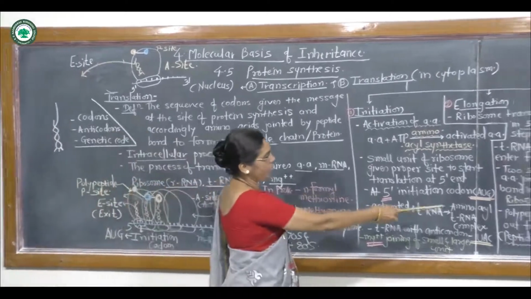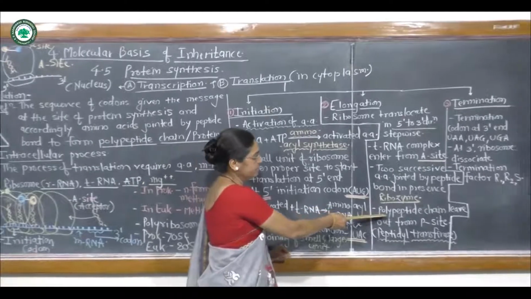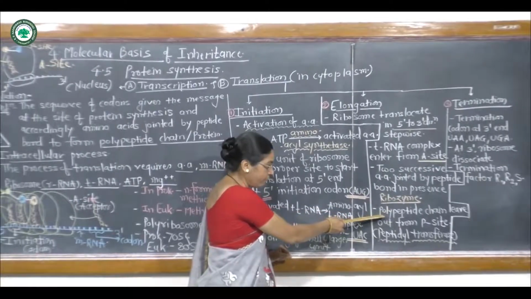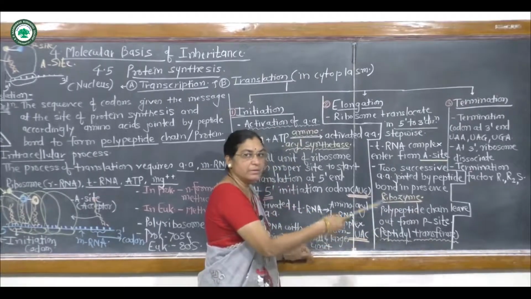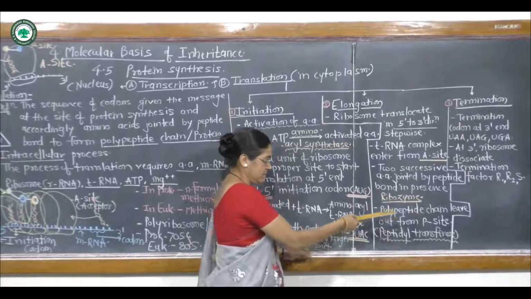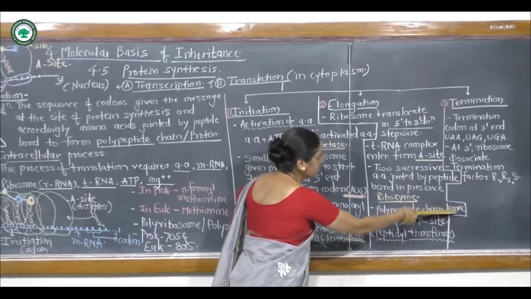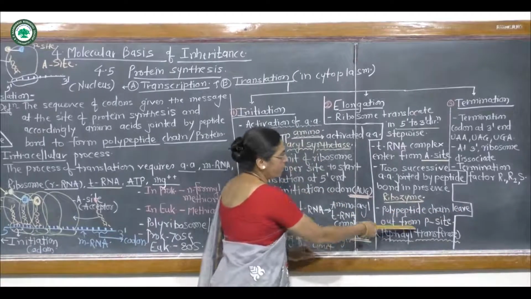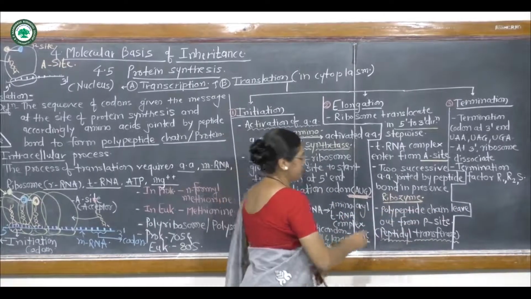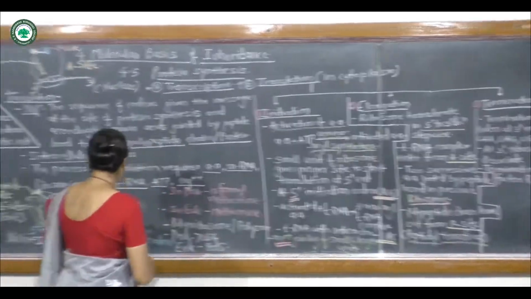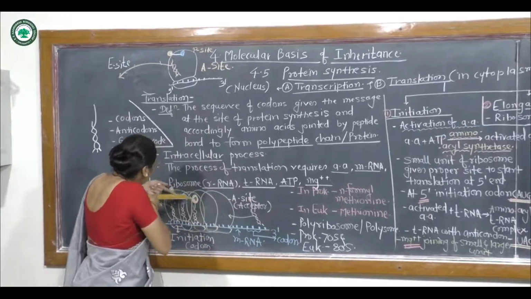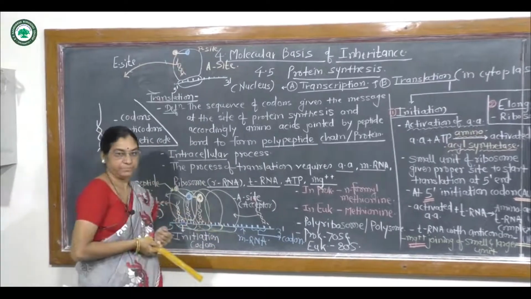Then as the peptide bond forms, the peptide chain, dipeptide, tripeptide, like this, leaves out from the P site. The peptide chain always leaves from the P site.